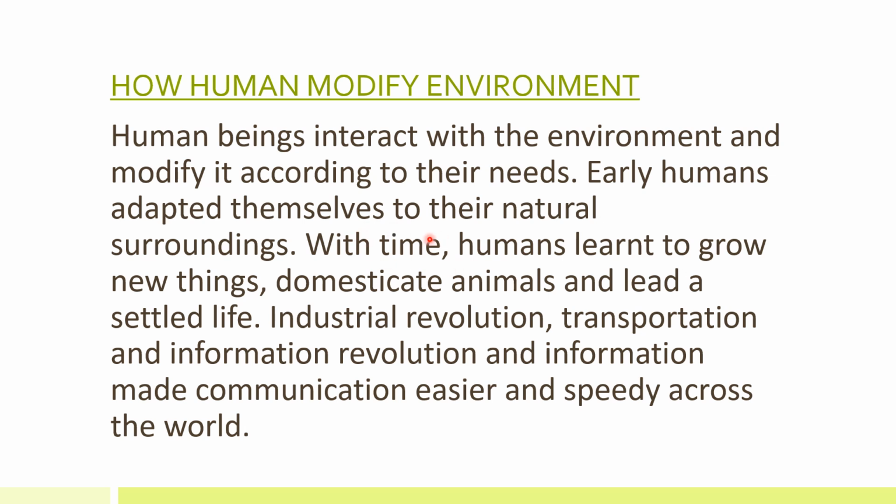But with time humans learned to grow new things. धीरे धीरे क्या हुआ, बौद्धिक क्षमता बढ़ी, intellectuals आए, and they started to learn to grow new things.